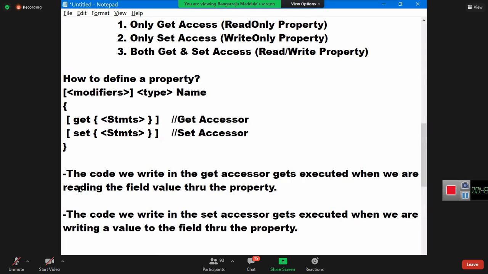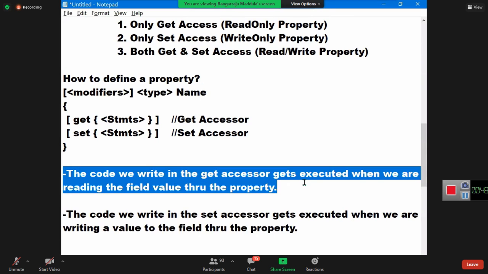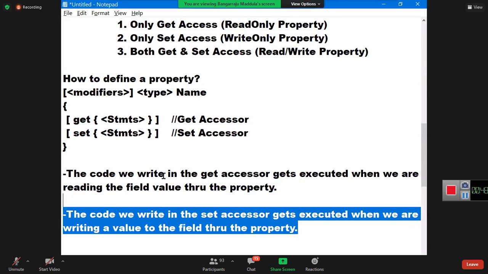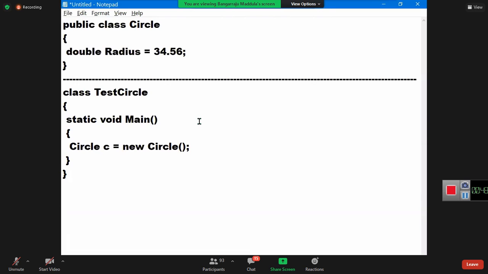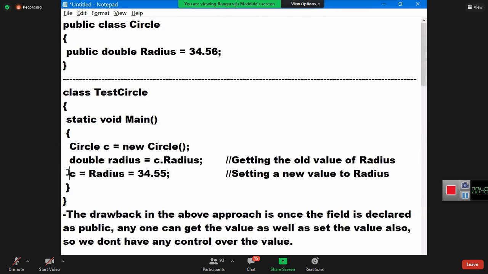So did you understand the point or not? First one is when we are reading the value. Second one is when we are writing a value. What is writing a value? This is writing a value. This is reading the value. This is writing the value. Sorry guys, I typed it wrong. C dot radius is equals to. Are you clear or not?